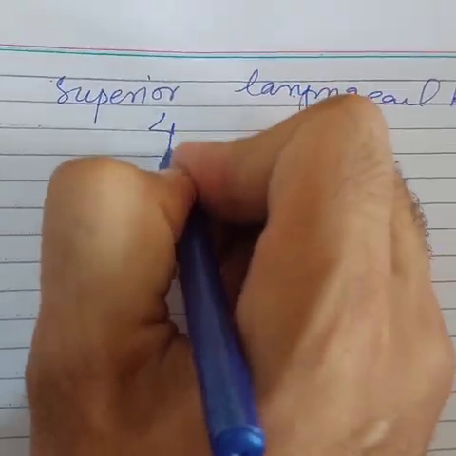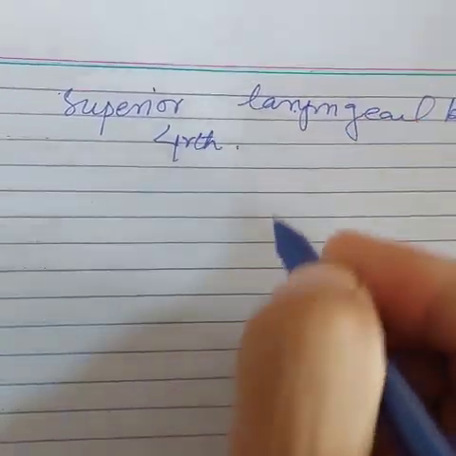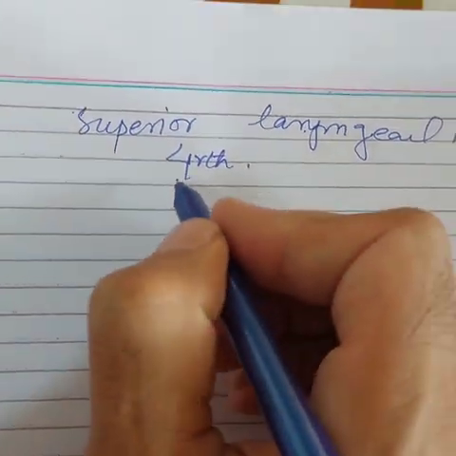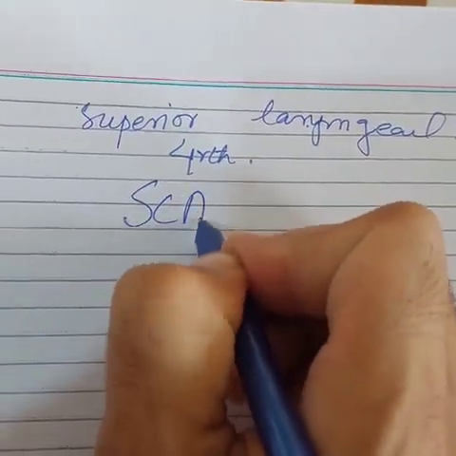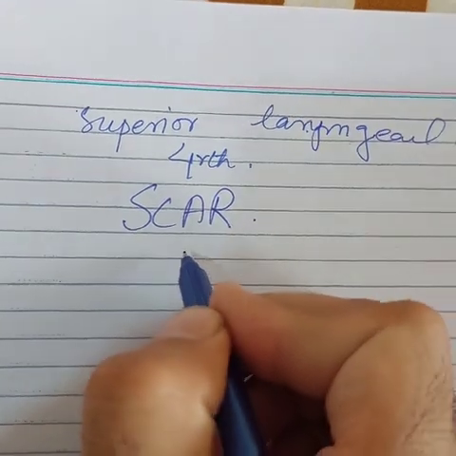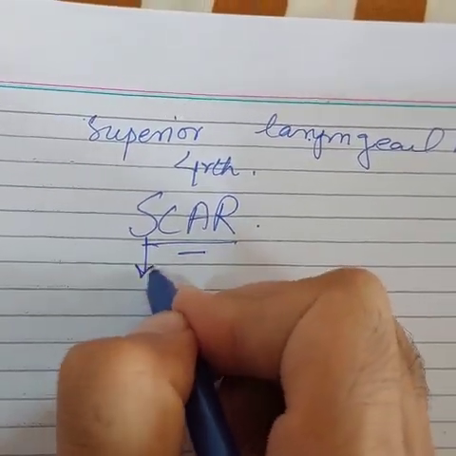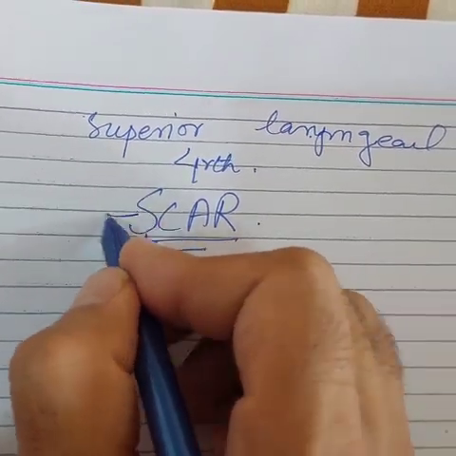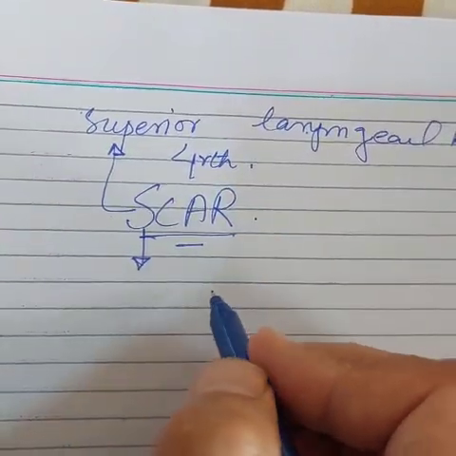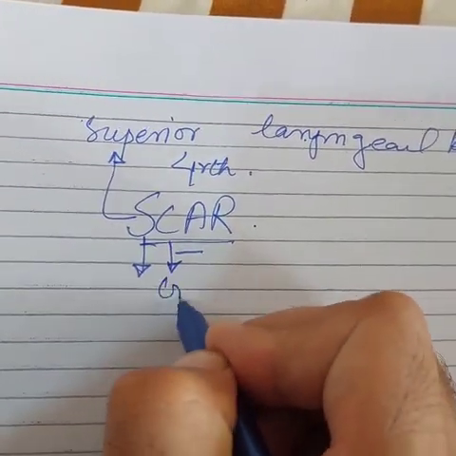This is the fourth arch derivative, and to remember the components of the fourth pharyngeal arch, you should know this mnemonic CAR. S stands for the superior laryngeal nerve, C stands for cricothyroid.